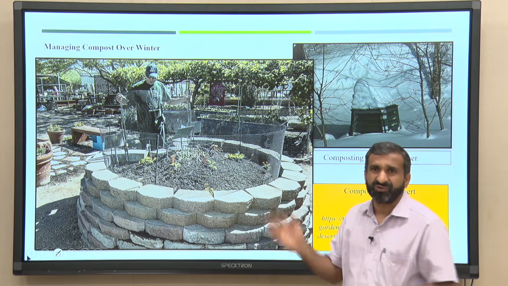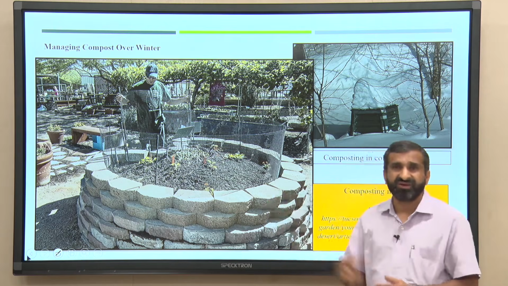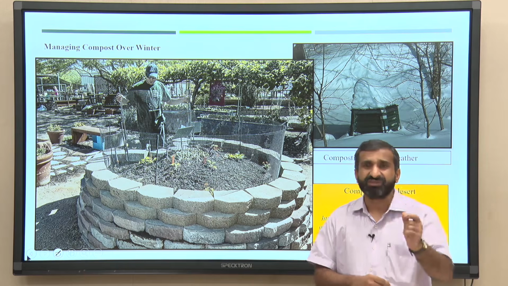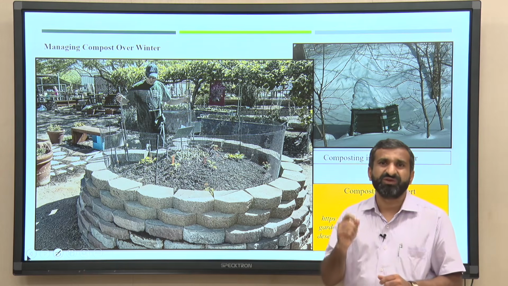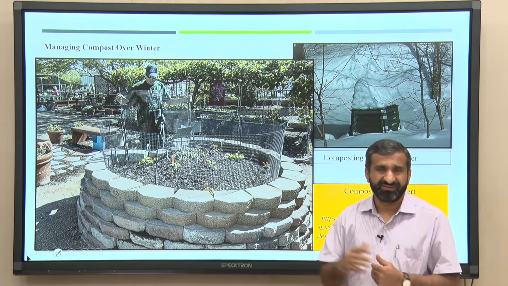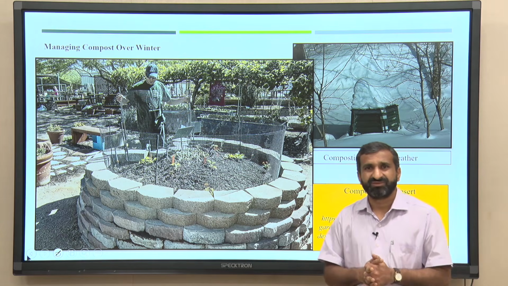So, I am going to discuss that in the next lecture, where we will talk about another technology, in-vessel composting, and in in-vessel composting, rotary drum composting is also very popular. Much research has been done on that. So, I am going to discuss that in the next lecture. So, thank you.